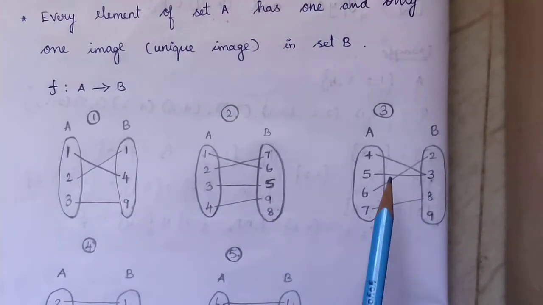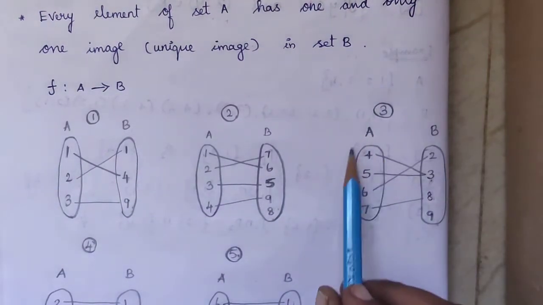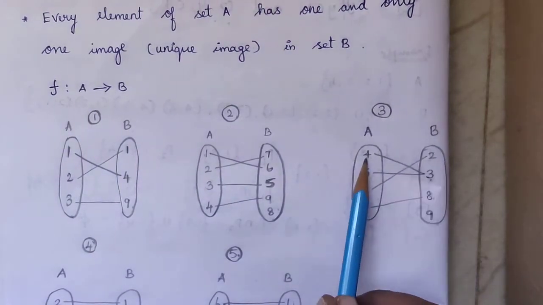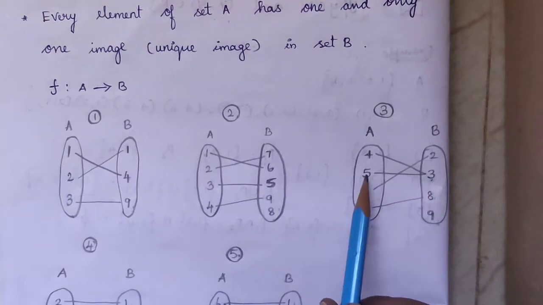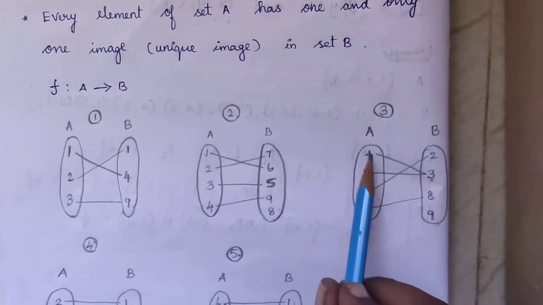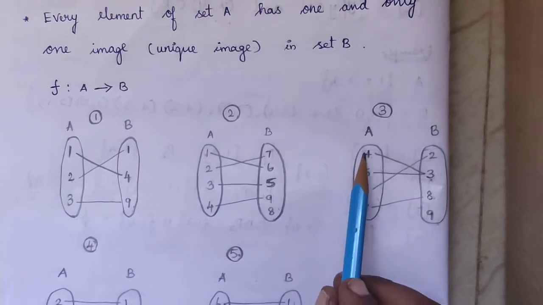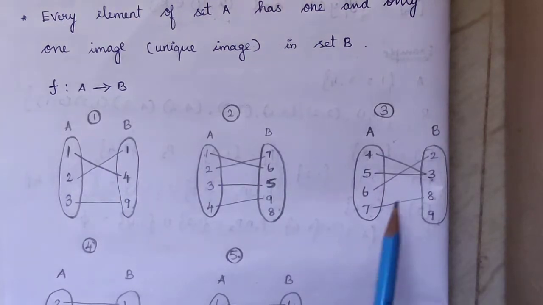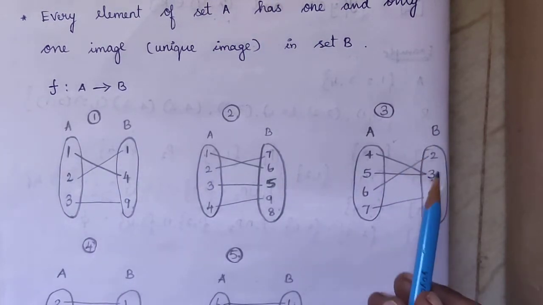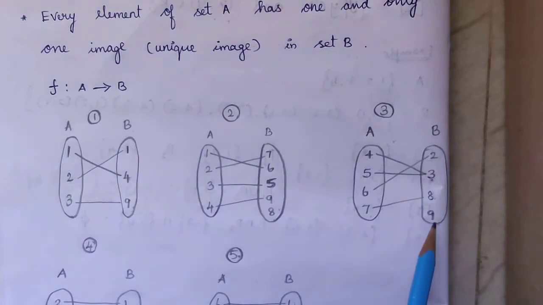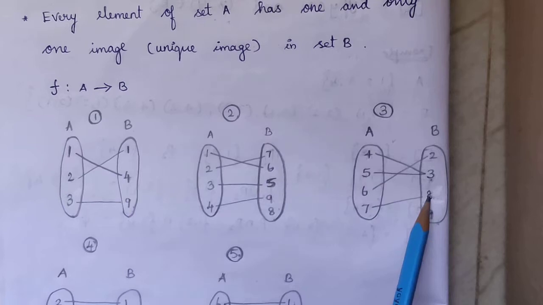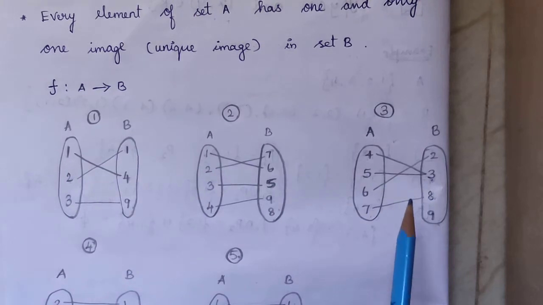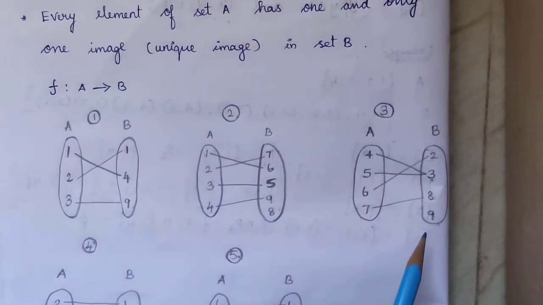Now see the third example. In set A, each and every element of A is involved in mapping. This 4 has the image 3, and 5 also has the image 3. Both the elements are involved in mapping, both having the same element 3. This condition is allowed in a function. And here in set B, 4 elements are there, only 3 elements are involved in the mapping, 1 is left, therefore 2, 3 and 8 are the range, and 2, 3, 8, 9 is the codomain. In this case also the range is not equal to the codomain.